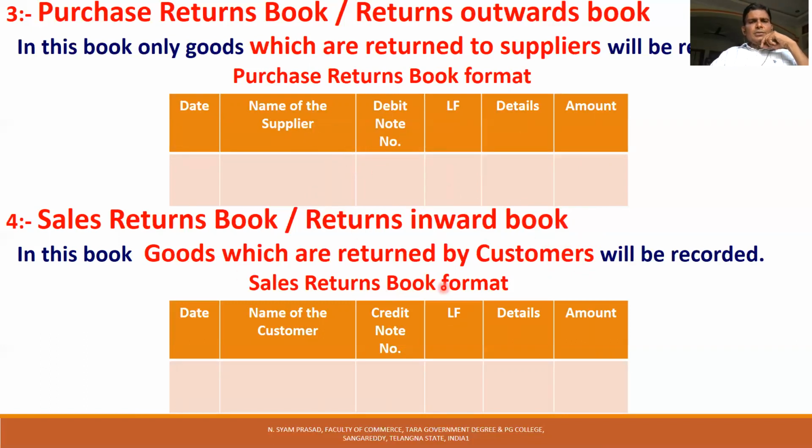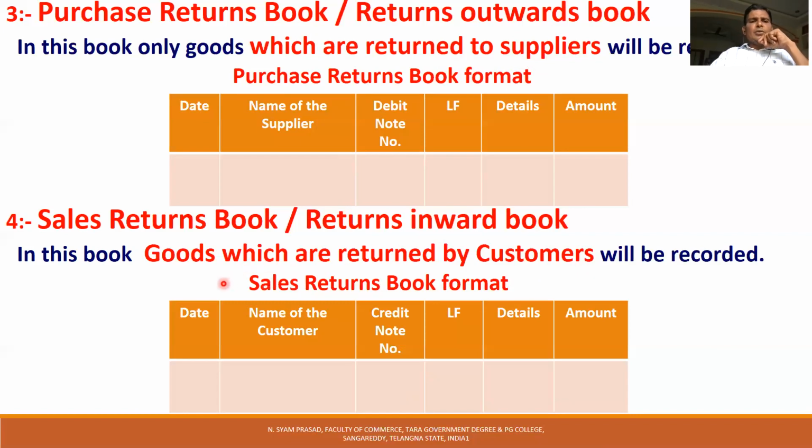And the sales returns book is the returns inward book, because when the customer returns goods to us, goods are coming in. That's why it's called the returns inward book. And when we return goods to a supplier, goods are going out, that is called the returns outward book. When returns are given by the customer, that is the returns inward book.